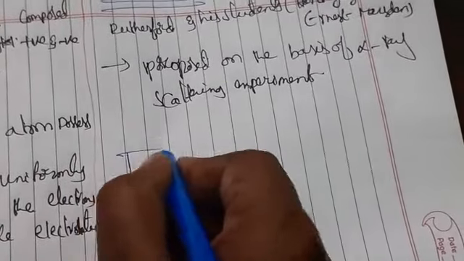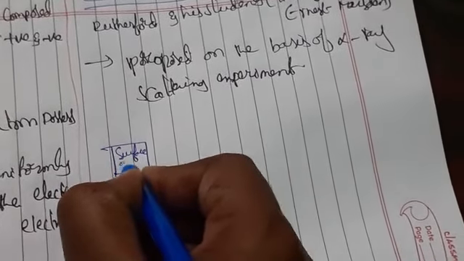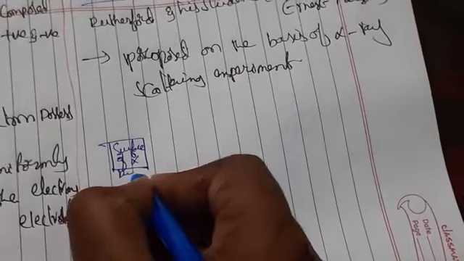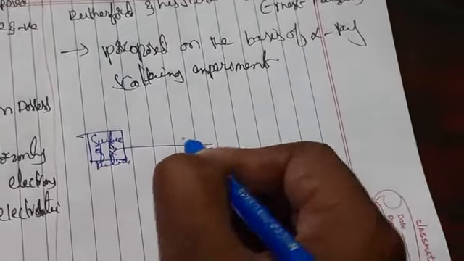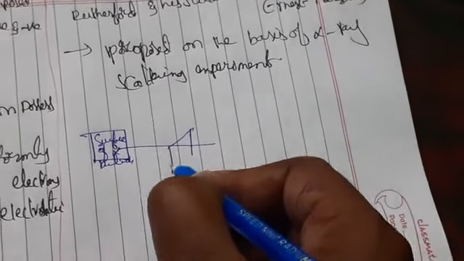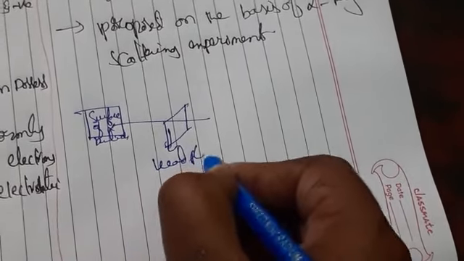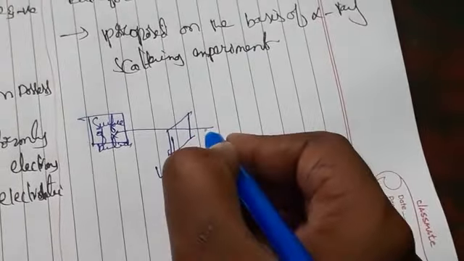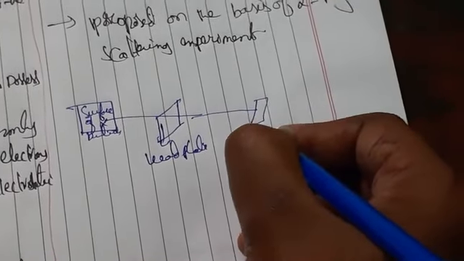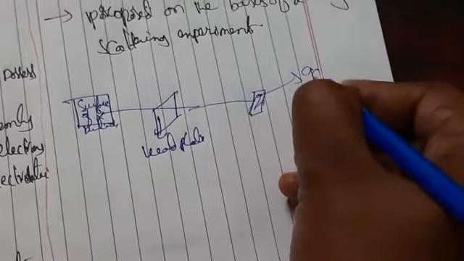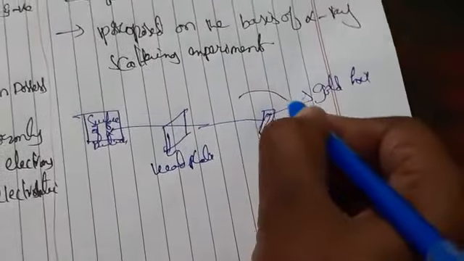So this alpha particle beam we are passing through a lead plate, which is striking the gold foil.